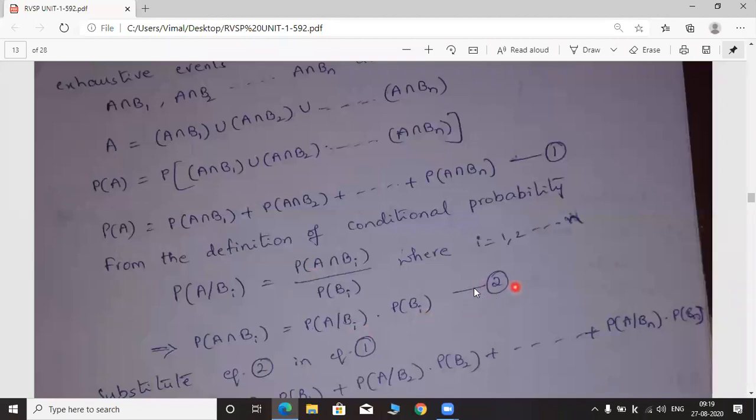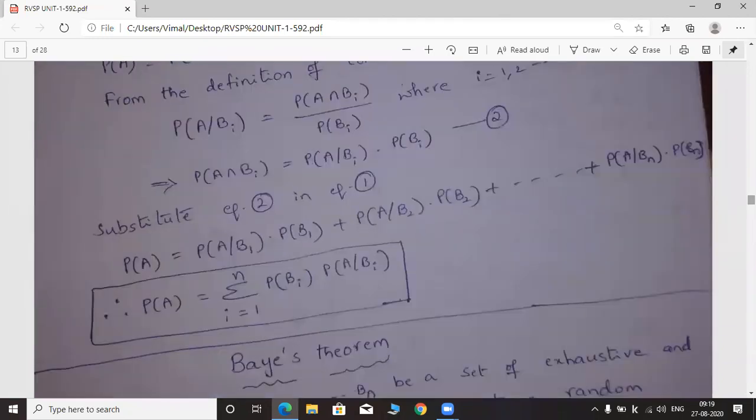Let this be equation number 2. Now substitute equation 2 in equation 1. After substitution, we will get the formula like this. Now this formula can be simplified by taking the summation, where the i value ranges from 1 to n. This one is completed.